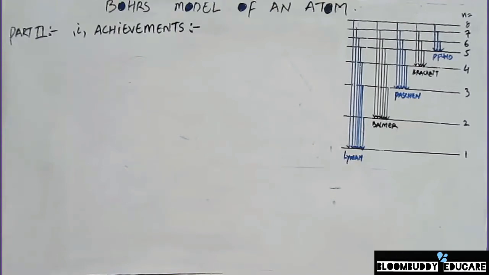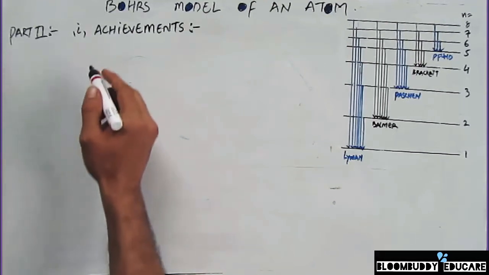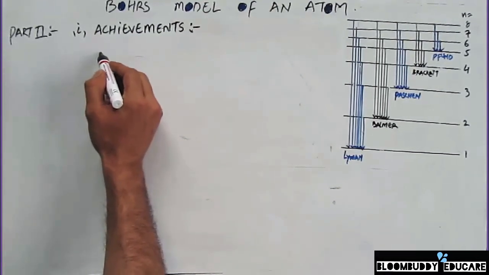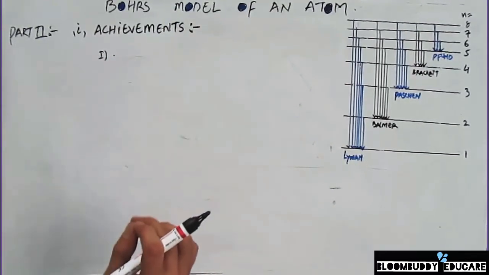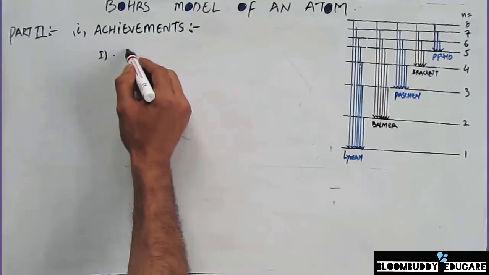So today's lecture will be about the achievements that Bohr's model of an atom had. So we'll start right away. The important achievements that Bohr's model of atom had. The first achievement was that it was able to explain the stability of an atom.